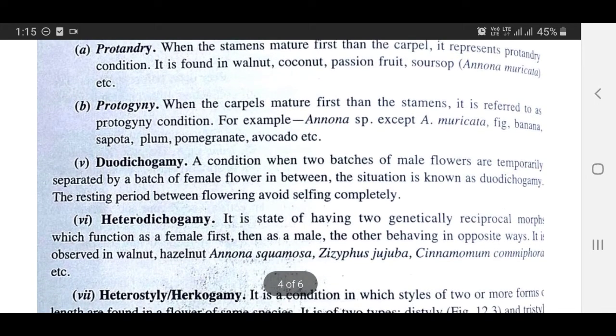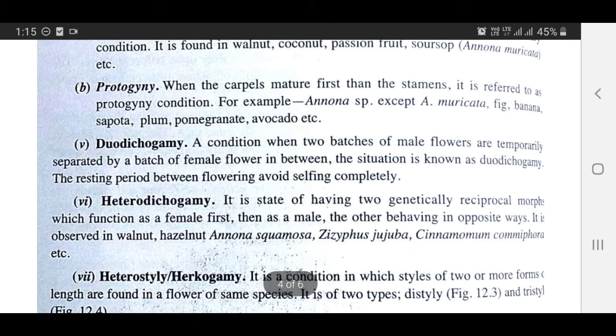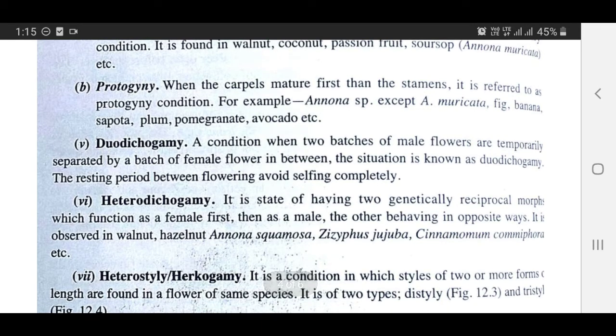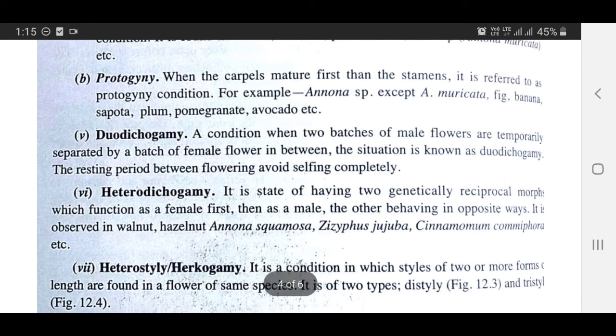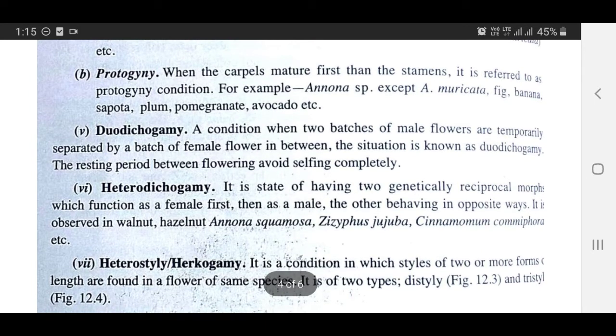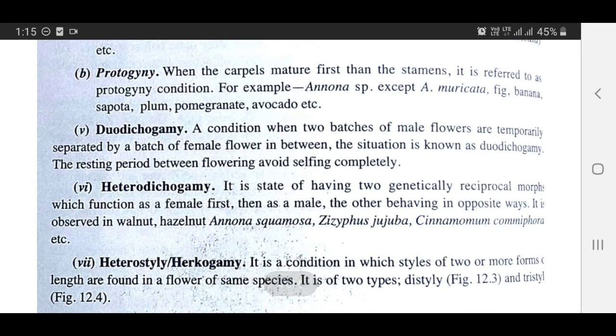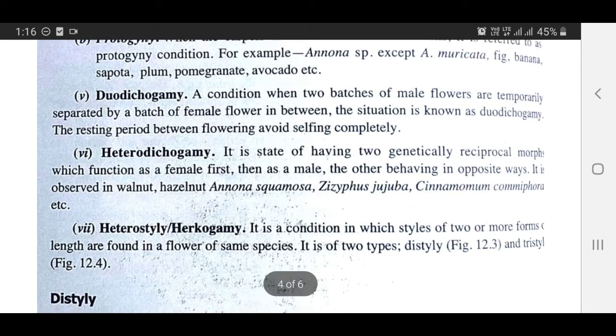Heterodichogamy. It is the state of having two genetically reciprocal morphs, one functioning as female first, then as male, the other behaving in the opposite way. It is observed in walnut, hazelnut, Annona squamosa, Ziziphus jujube, Cinnamomum, Cornifera, etc.